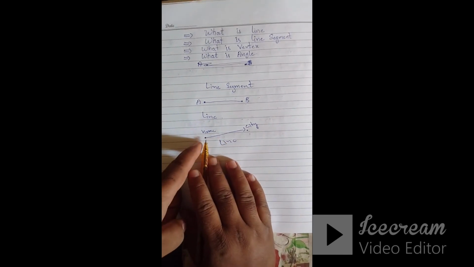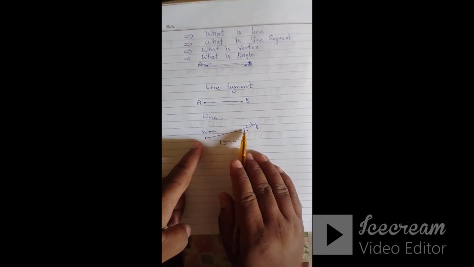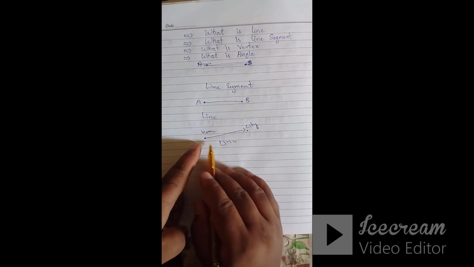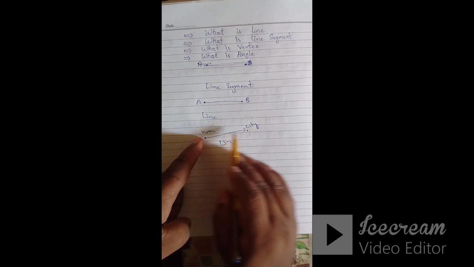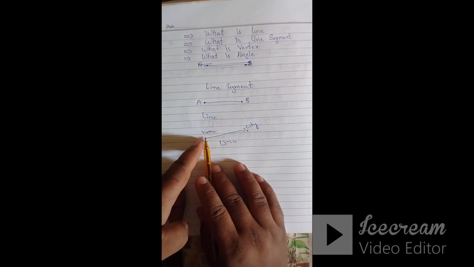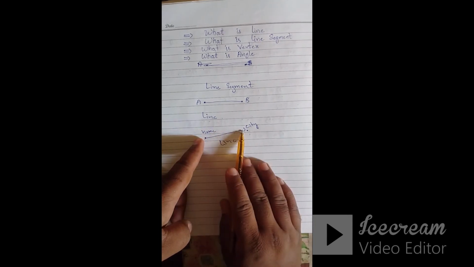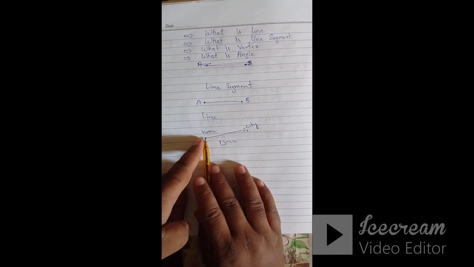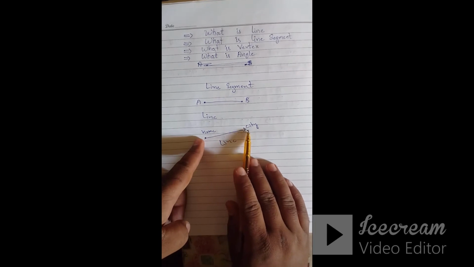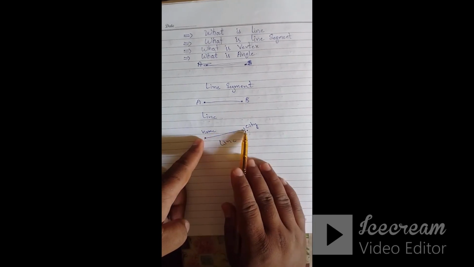Friends, now I am at my home, and I'm going to the city. This is called a line, because a line has one ending point and one direction. I'm going from my home to the city, so this is called a line, because this is one ending point and this is one starting point. A line has a direction.